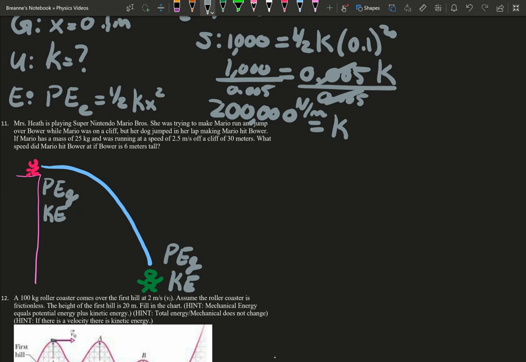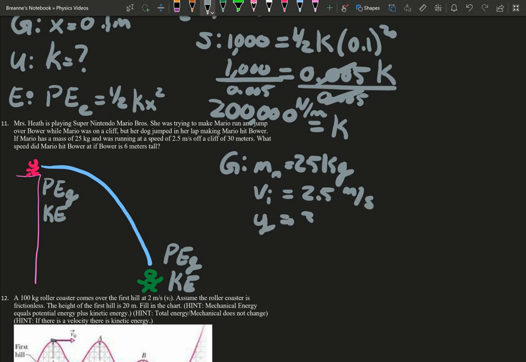So if we're going to do our givens, we're given the mass of Mario, which is 25 kilograms. We are given the initial speed of Mario, which was 2.5 meters per second. We were given the height of where Mario was, 30 meters, that's our initial height.